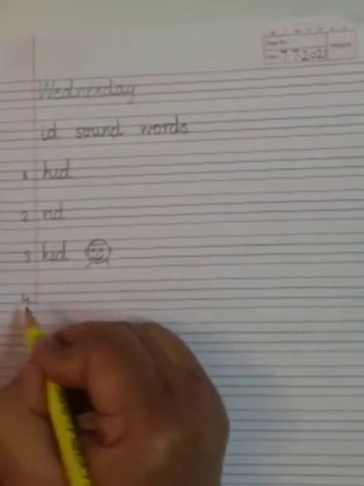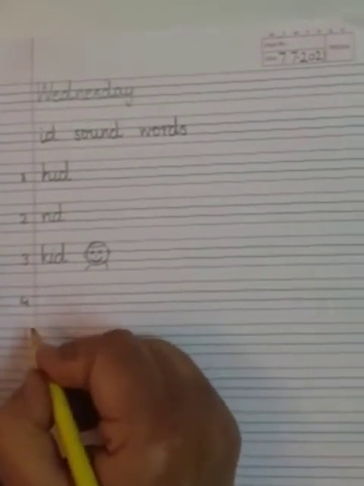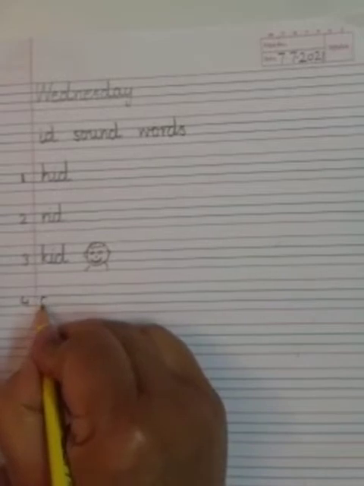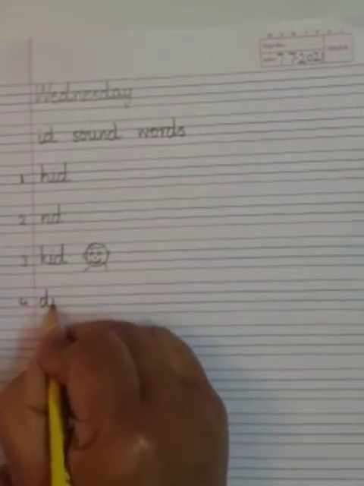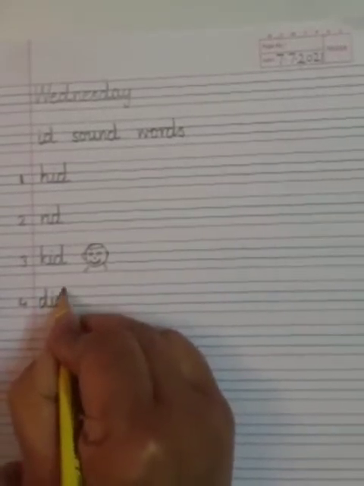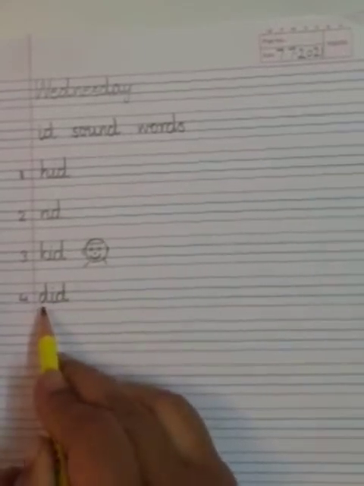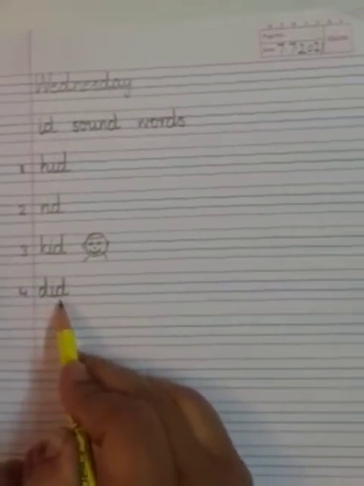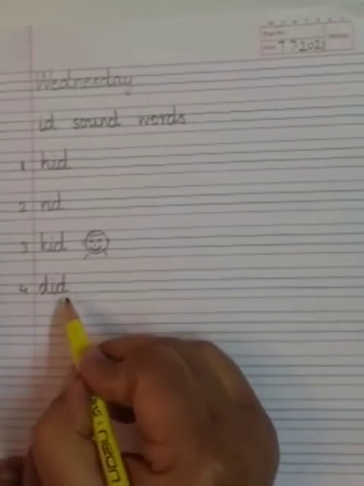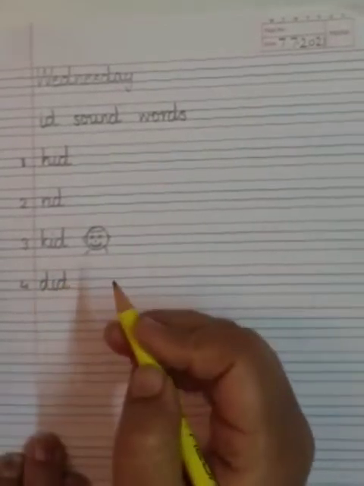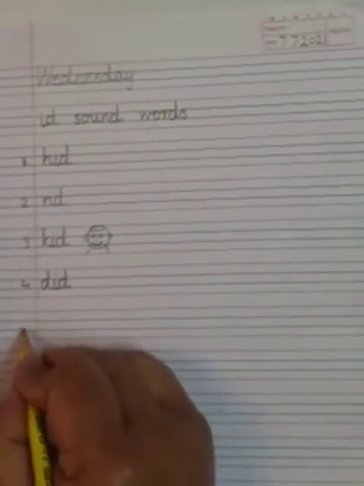Number four, did. D E D, did. D E D, did. Look, children, we are writing while joining the tails of the letters. Okay. Number five,